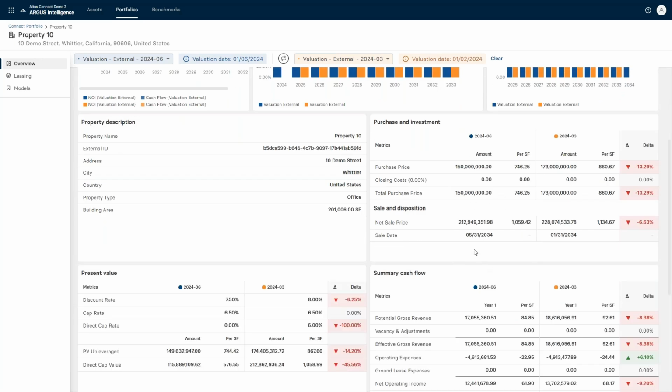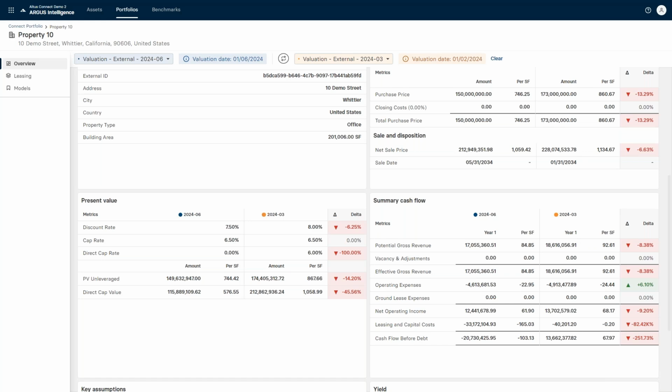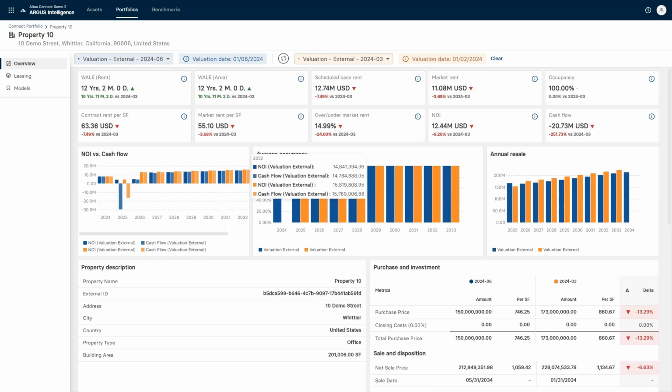So if we scroll down a little bit and look further down below, what might be driving that? In this case, we can see in this Q2 version of the model, there's this extremely high leasing and capital costs. So now it's a way to go back and say, hey, maybe somebody put an extra zero in there. They didn't mean to have that 4 at the end. This is supposed to be, I don't know, 3 million, not 33 million. Again, it starts giving us different ways that we can run analysis on not just the assets themselves, but on the portfolio that might be calling out problem assets within your owned asset set.